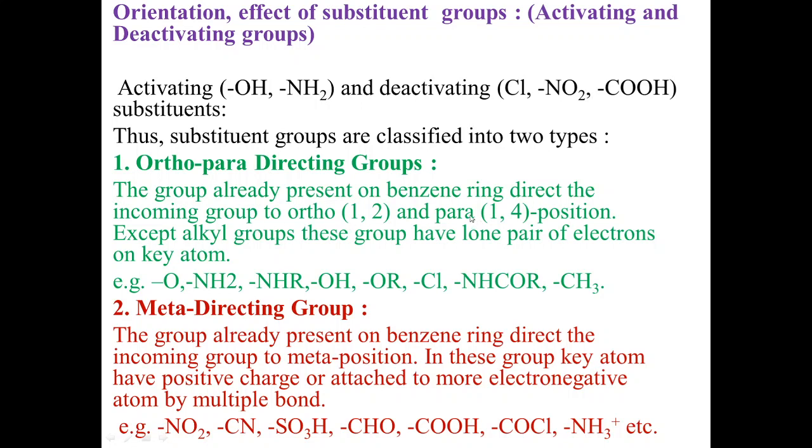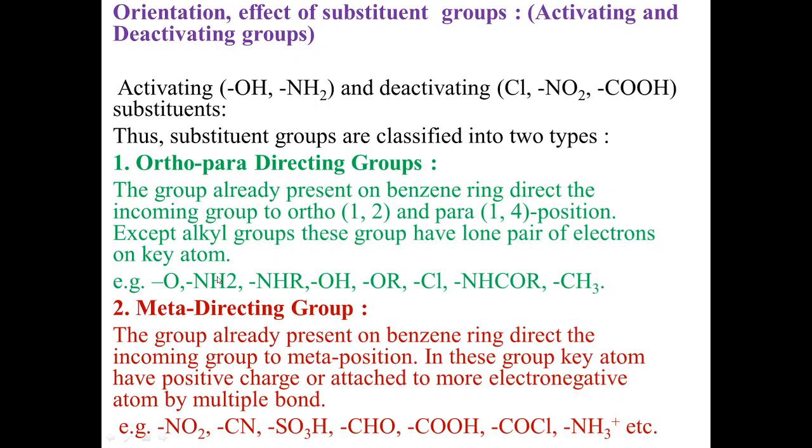What does it mean? Suppose there is one benzene ring and an NH2 group is present on the benzene ring. What is the structure? This is aniline, okay, a benzene ring with an NH2 group means aniline. Now this NH2 group or aniline undergoes the substitution reaction. So what will happen?